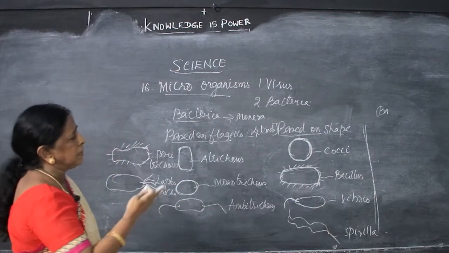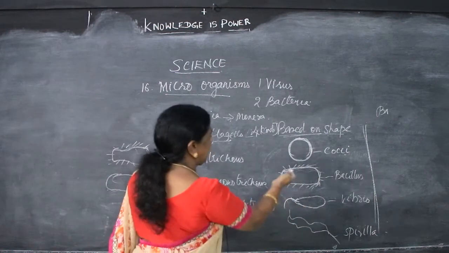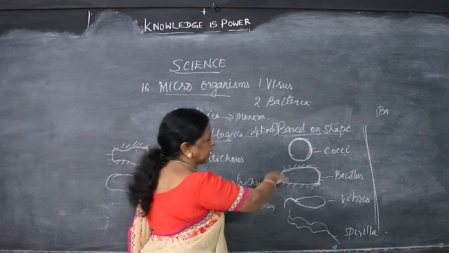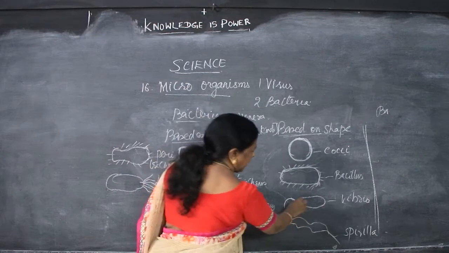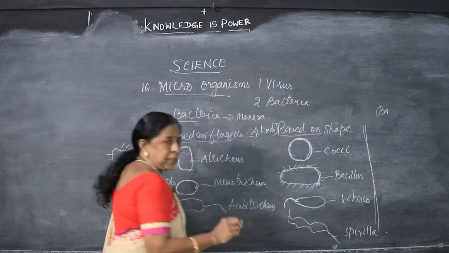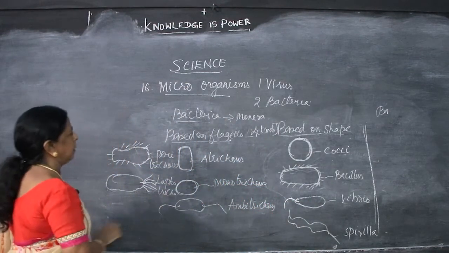So, based on shape I said 4 kinds. One is cocci, spherical shape. Next is bacillus, cylinder shape. Then comma shape, that is vibrio, and spring shape, that is spirilla.